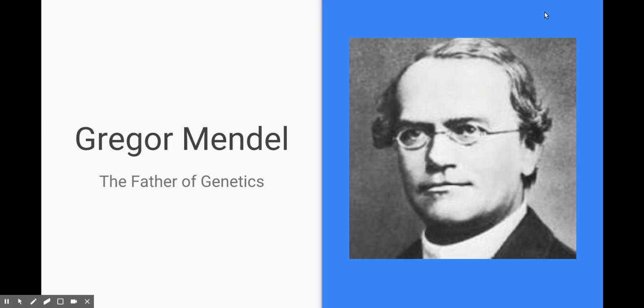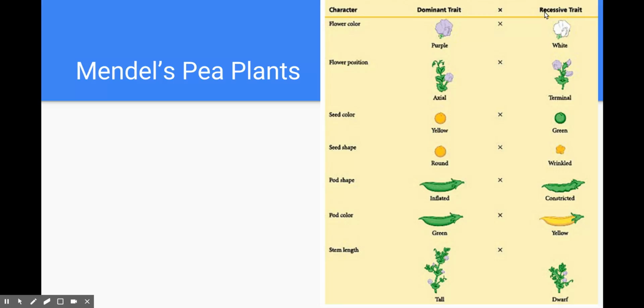When Gregor was in the monastery, he devoted his time and efforts to agriculture, specifically looking at pea plants. And he studied 7 different traits in pea plants. And Gregor Mendel is doing all of this experimentation related to the world of genetics prior to us having a good understanding of what DNA was. They hadn't even identified nucleic acids. That term didn't exist yet in the world of science.